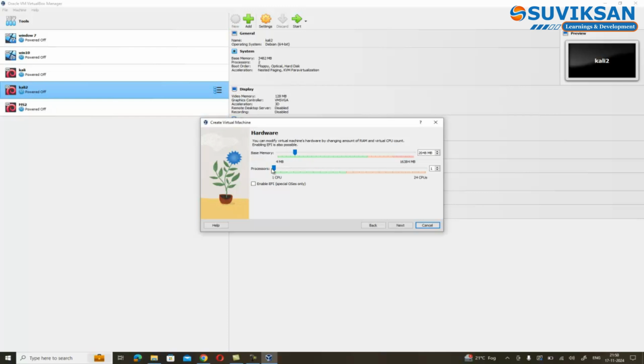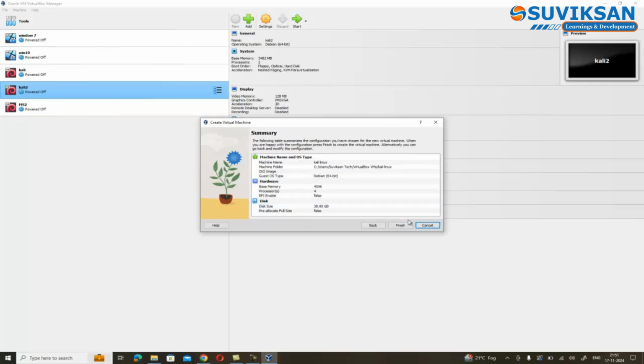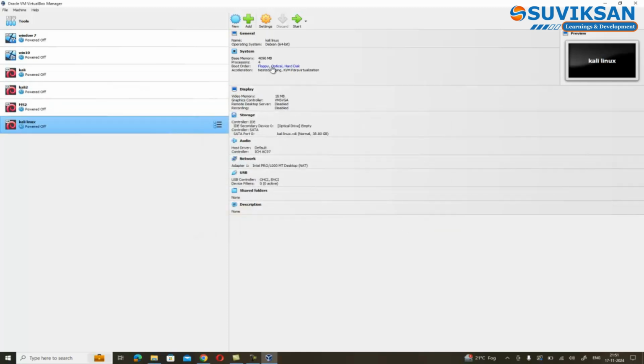For RAM, allocate 3 to 4 gigabytes minimum, but ensure it stays below the red line. Set the processor to 4 cores for smooth performance. Assign hard disk space. Don't worry, your main system will only use space actually utilized by Kali Linux. For example, if you assign 50 gigabytes, but use only 10 gigabytes, the system will use just 10 gigabytes.